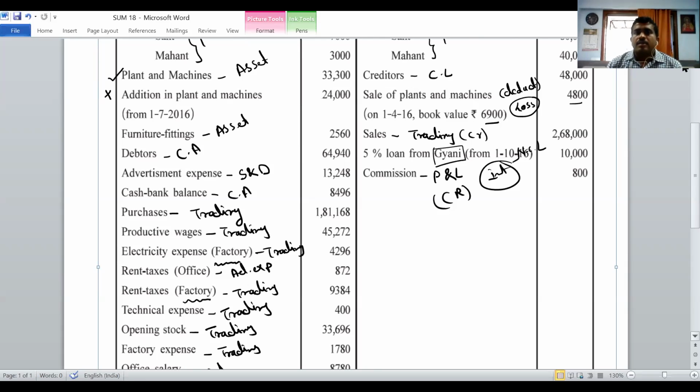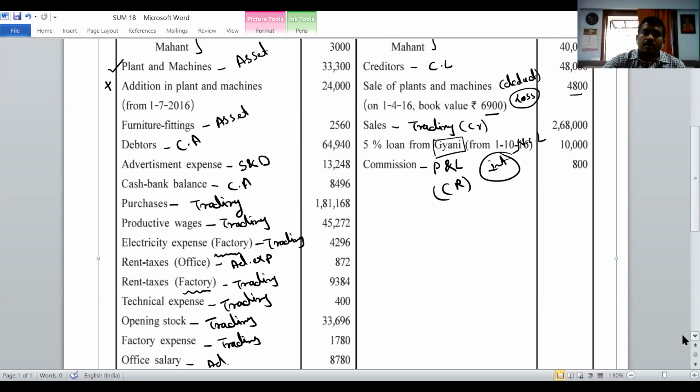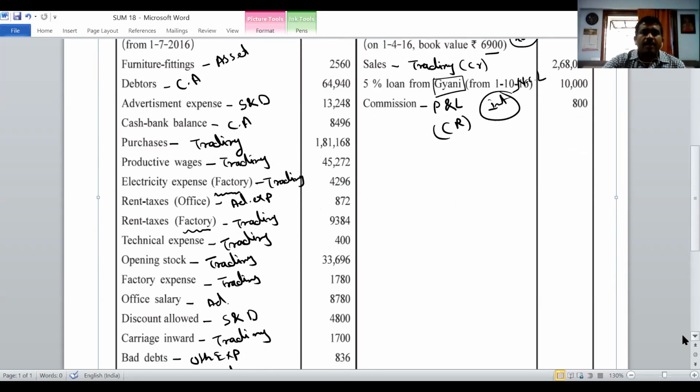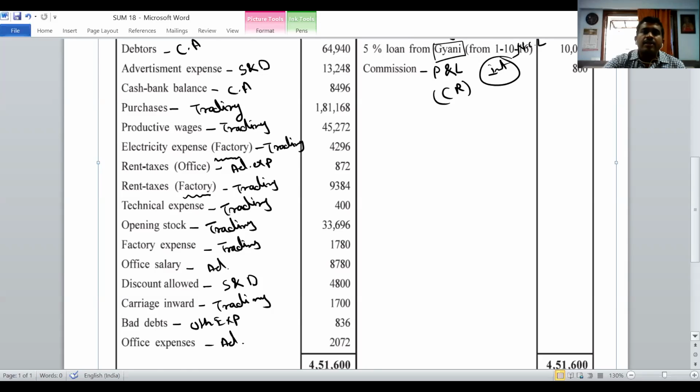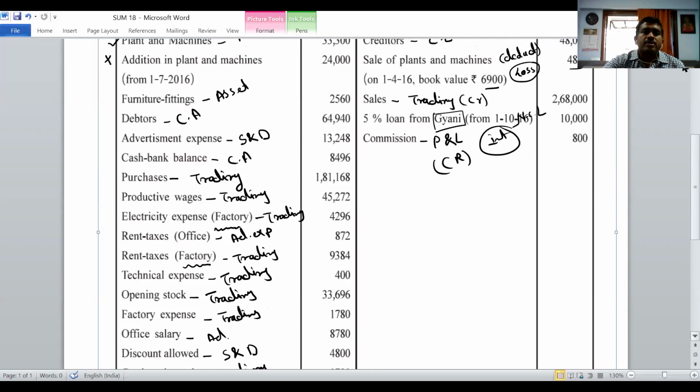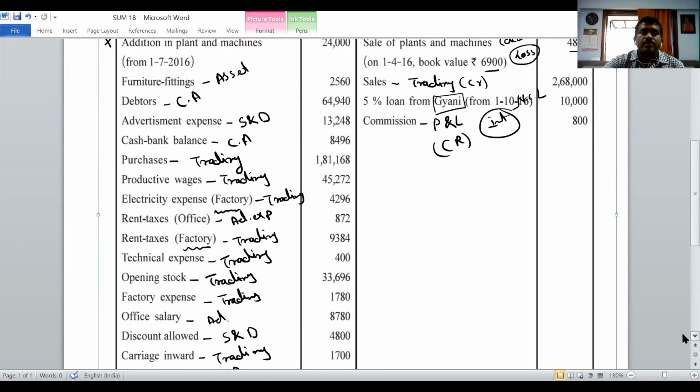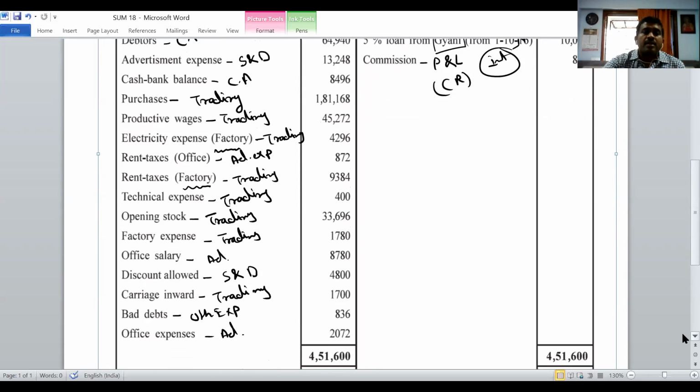Give the heading administrative expenses. I can see administrative hardly 2 to 3 lines: rent and tax, first one, and the last.